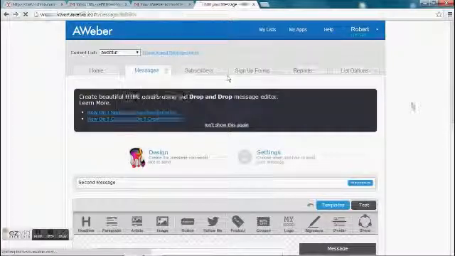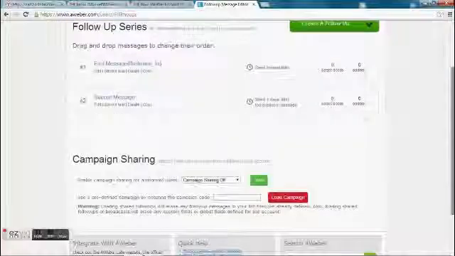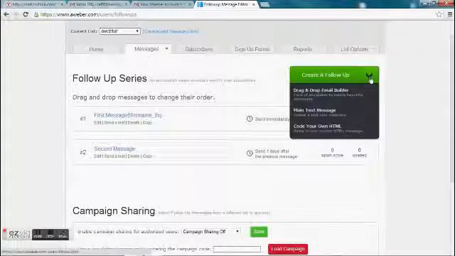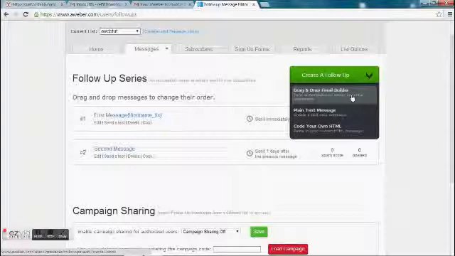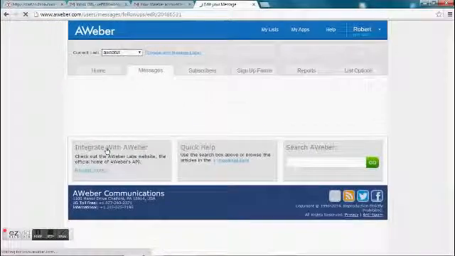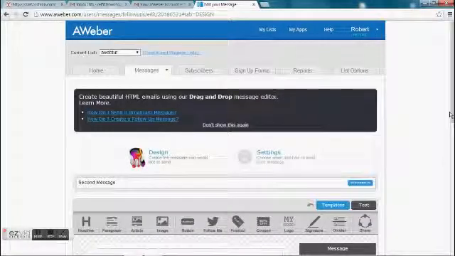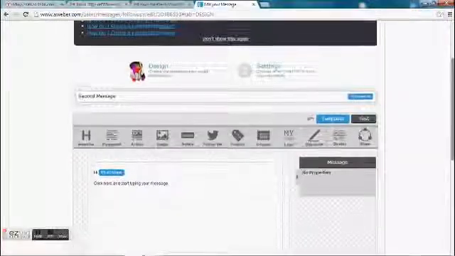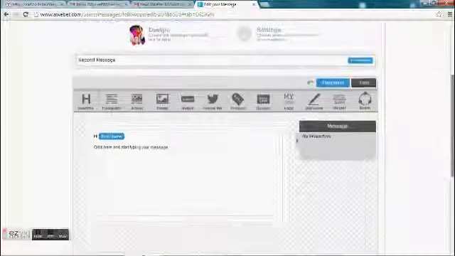What you'll do is go in here, create follow-up message, and click drag and drop email builder. That'll bring up the same thing I'm about to bring up here, only this is what I would do typically if I wanted to edit an existing message. But if you want to create a new message, you have to go through what I just showed you, and then it'll come up with this. Select that drag and drop email builder, and it'll come to this page.